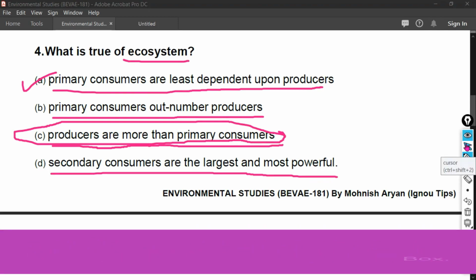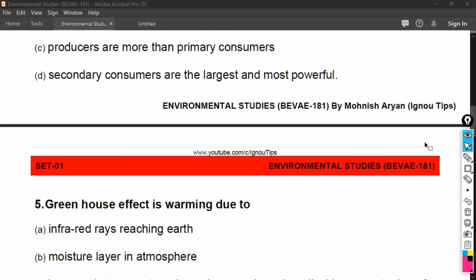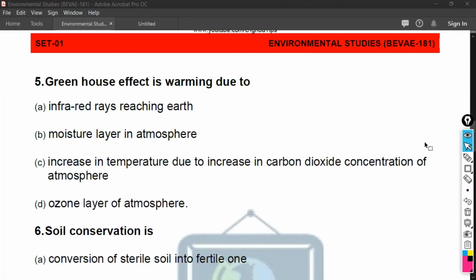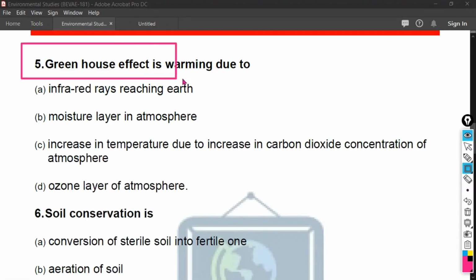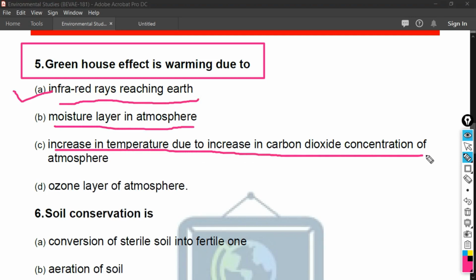Now let's discuss another question of our topic. I am just scrolling down the PDF to see the next question. The question is, greenhouse effect is warming due to. The options of this question are infrared rays reaching earth, moisture layer in atmosphere, increase in temperature due to increase in carbon dioxide concentration of the atmosphere, and the last option is ozone layer of atmosphere.